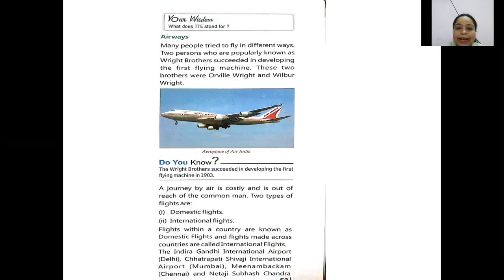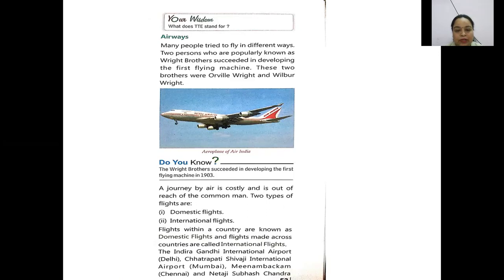Now we come to airways. Many people have sat in an aircraft and traveled long distances through airways. Many people tried to fly in different ways. Two persons, popularly known as the Wright brothers, succeeded in developing the first flying machine. These two brothers were Orville Wright and Wilbur Wright.